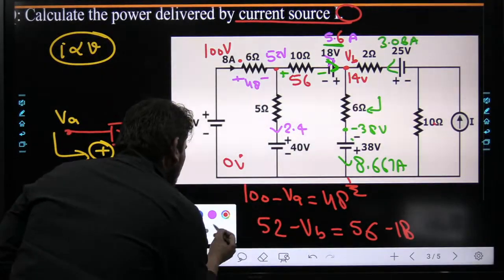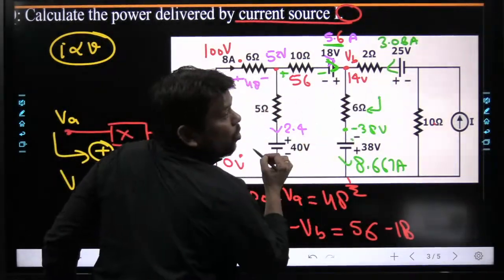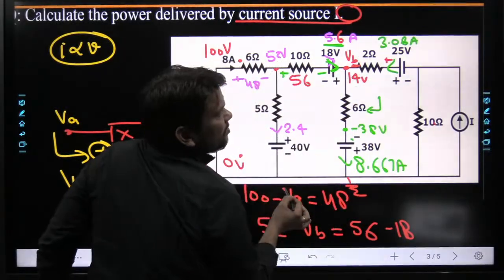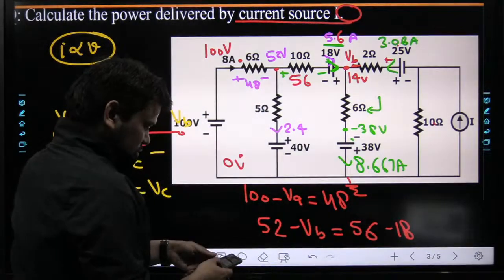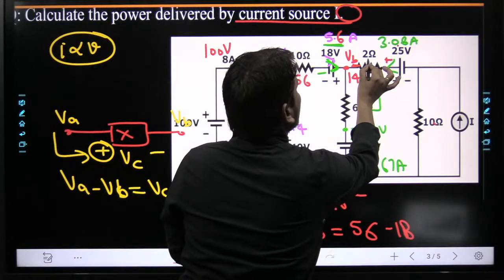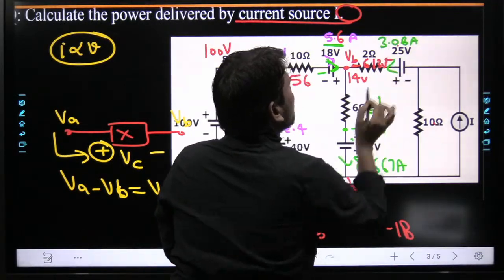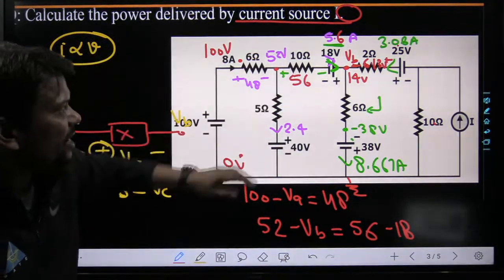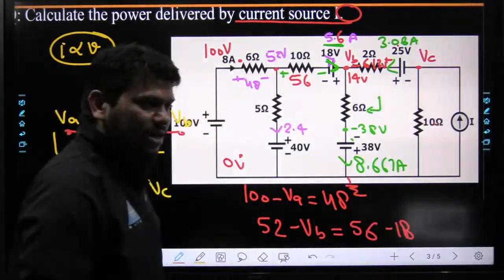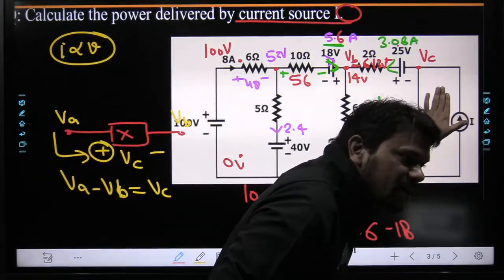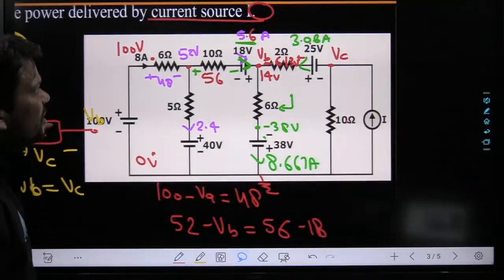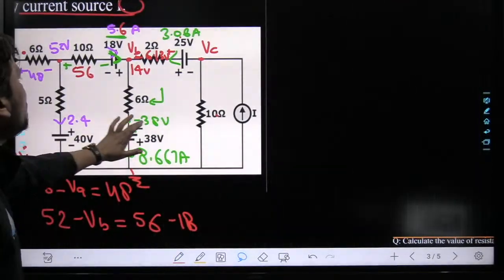So what will be the voltage developed across this 2 ohm? High to low. So this side positive, this side negative, and 2 into this is total 6.13. So this voltage I am writing somewhere here, 6.13 volts. Hopefully this thing is clear. Now everyone beta, can you tell me the voltage at this node VC? The voltage at this node VC? Yes, very nice. See here, how much will this voltage VC come?